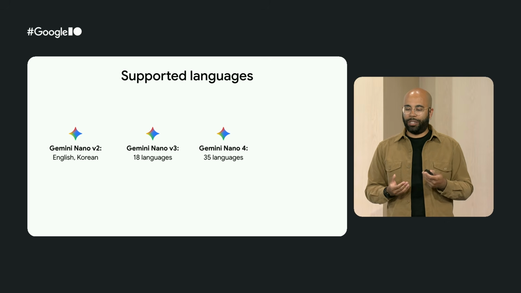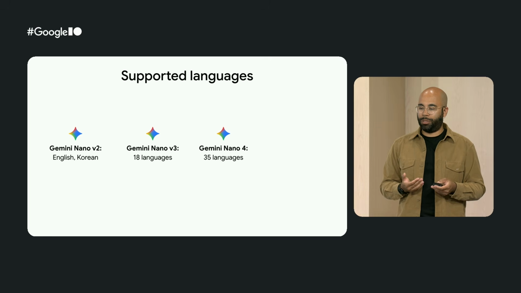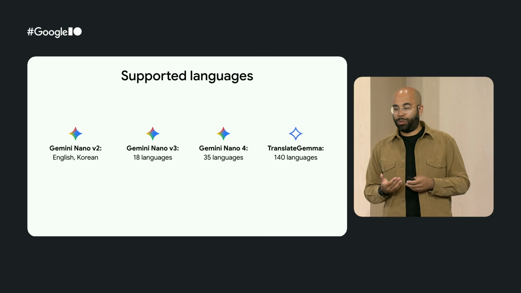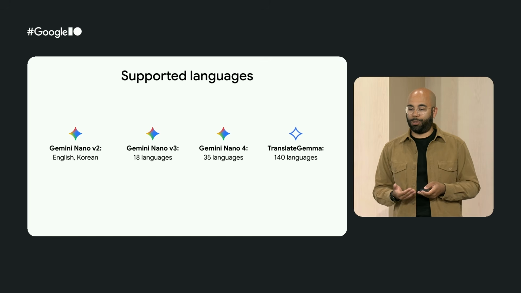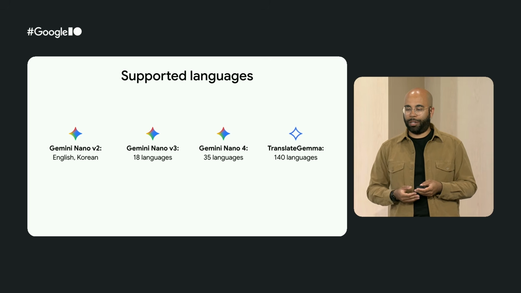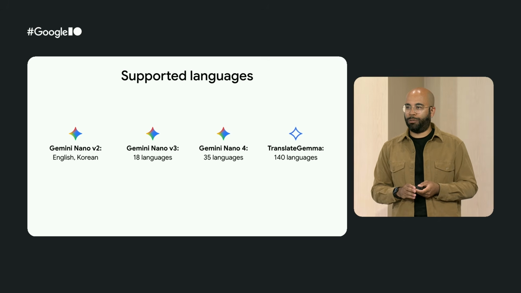So we know that on-device translation capabilities are getting better with Gemini Nano models. But we also want to be able to fall back to the cloud if the model doesn't support the language. And so in this case, we'll use Translate Gemma, which is an open-weight model based off of the Gemma model that can be potentially fine-tuned if you want.